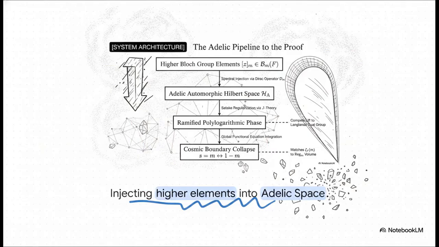Following this system architecture, we inject those higher Bloch group elements straight down through the Dirac operator into Adelic space. From there, Satake regularization kicks in as a stabilizer, compelling a lift to the Langlands dual group. Ultimately, this integration forces a complete cosmic boundary collapse.